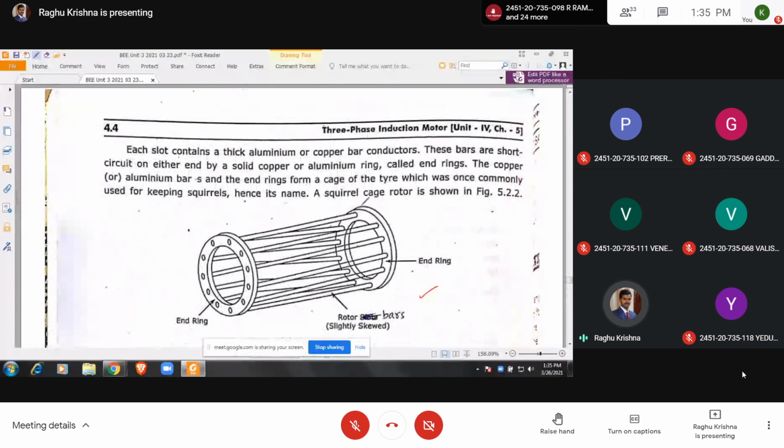If you take a squirrel cage, when EMF is induced in the rotor conductors, current will be flowing through the rotor conductors, because the conductors are closed by these end rings. When EMF is induced in the conductor, current will be flowing through the conductors because a closed path is there.